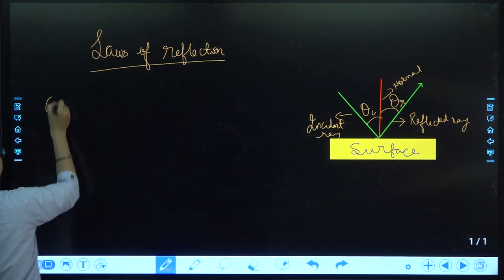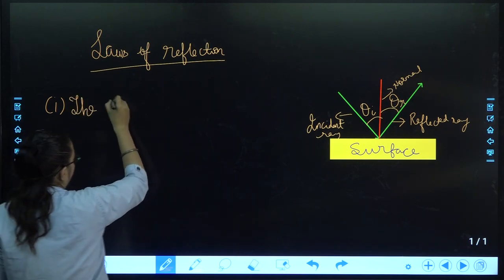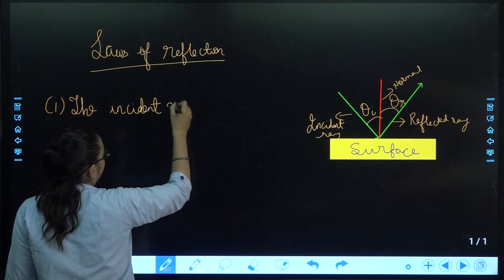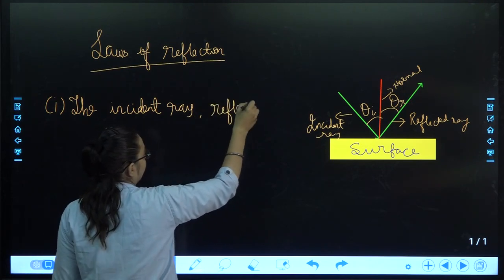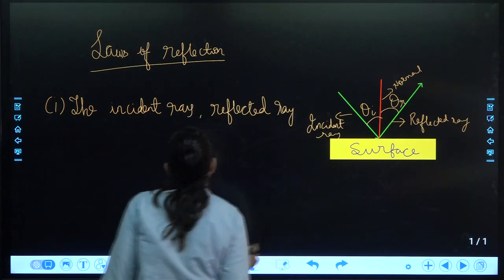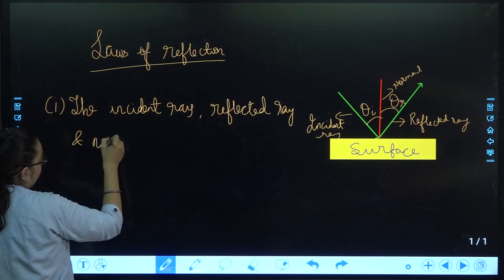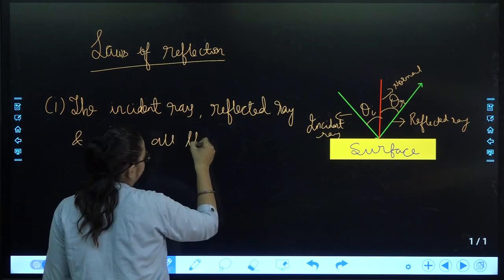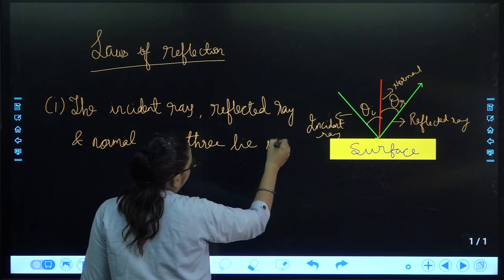the incident ray, reflected ray and normal, all three lie in the same plane.